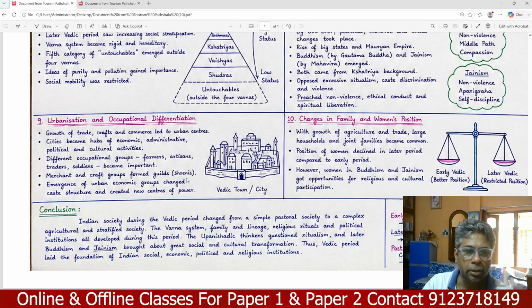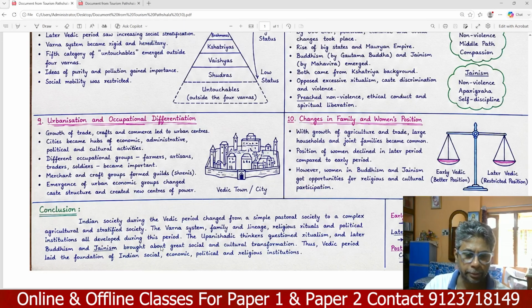What are the important conclusions? Indian society during the Vedic period changed from a simple pastoral society to a complex agricultural and stratified society. From the early Vedic period to the post-Vedic period, the Varna system, family, lineage, religious ritual and political institutions all developed.